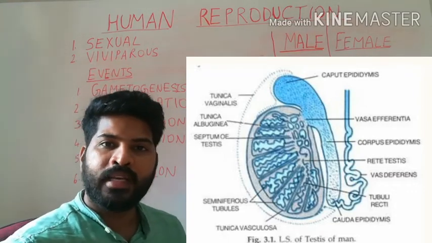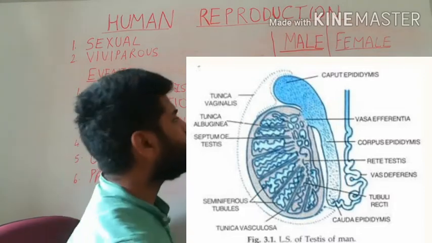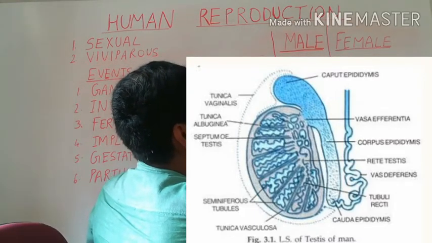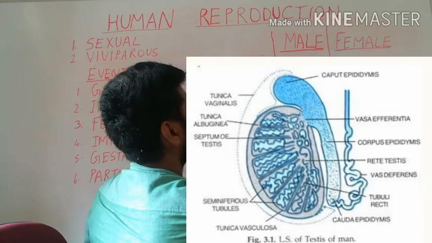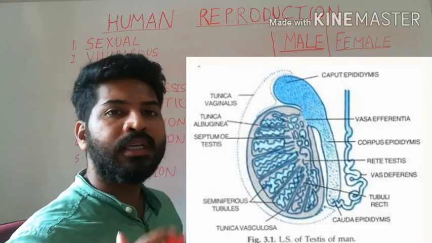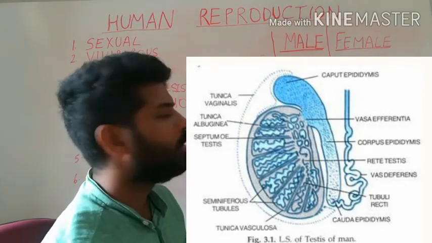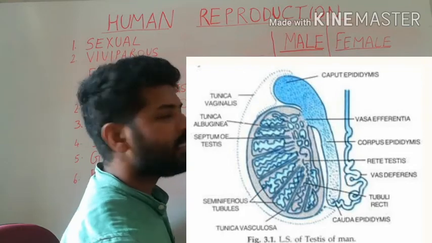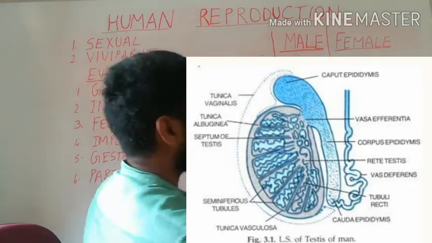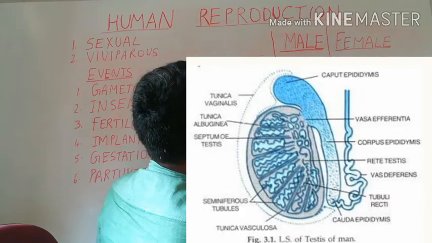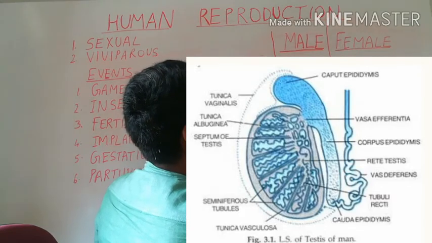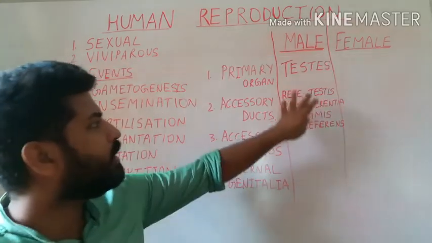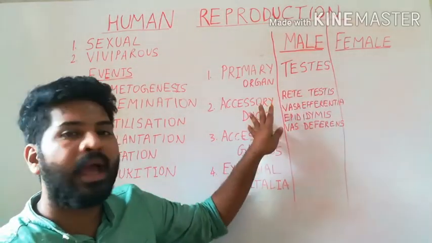The vasa efferentia then leads into the next structure called the epididymis, which is seen on the posterior region or the top part of the testis. From the epididymis arises a tube-like structure called the vas deferens. All these come under accessory ducts.